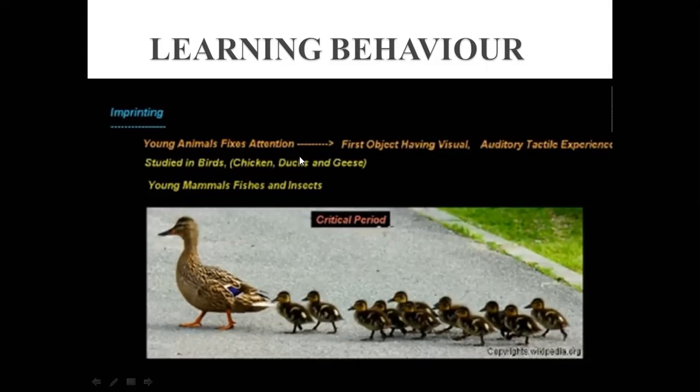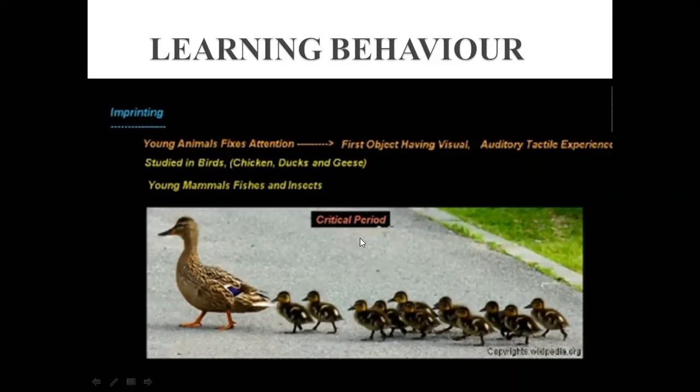So young animals fix attention on the first object having visual. Now they have fixed their attention on this first object in visual. Whatever they watch first after hatching from the egg, they fix it in their minds and they just follow that. Auditory and tactile experience studied in birds, chicken, ducks, and geese. These are the other examples for this.